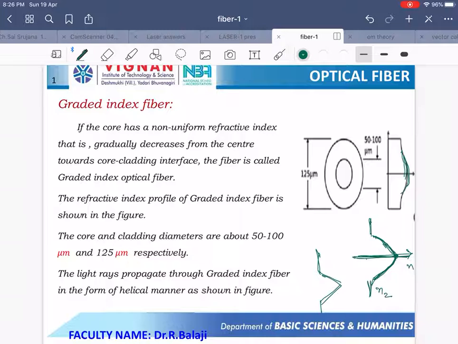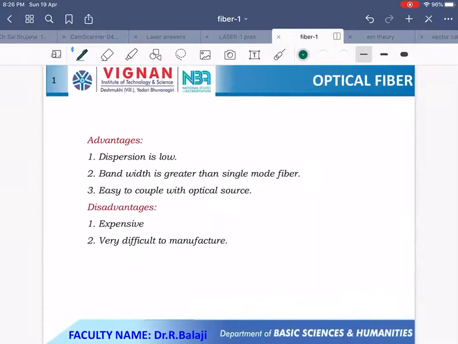And here the dispersion and distortion losses are less, numerical aperture is more, and it is suitable for long distance also. And the maintaining of such a type of optical fibers is very complicated. At the center, the refractive index is more, and gradually, by doping proper impurity concentrations, you make the refractive index decrease. So the fabrication is very complicated. Accordingly, the cost is also more.